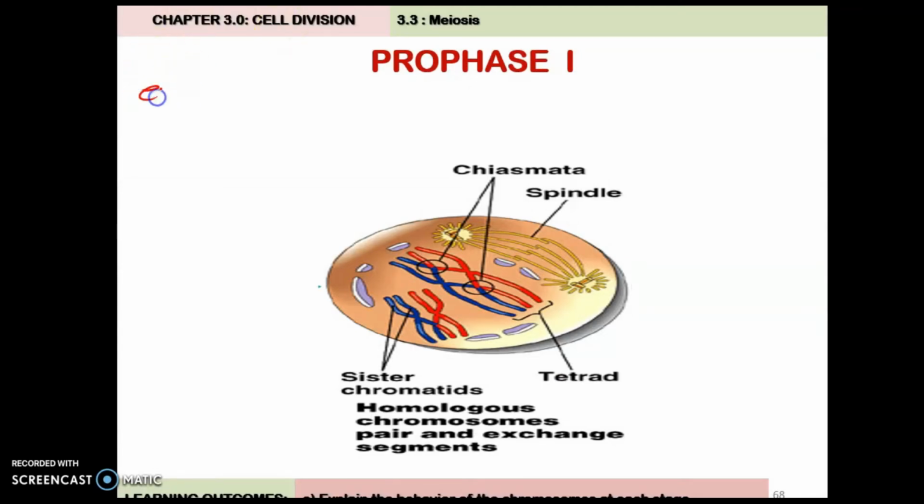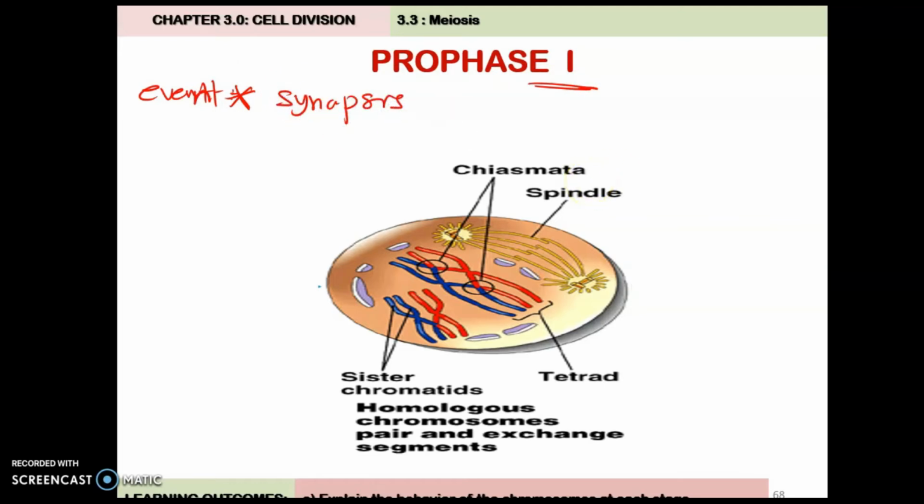First, list the events. Okay, what is the event yang kita memang clear boleh nampak. Okay, sama je macam prophase during mitosis. What we can see here, the nucleolus disappears, nuclear envelope disintegrates, spindle fibers begin to form. But the most important event that must be stated during prophase 1, we must talk about synapsis occurs.